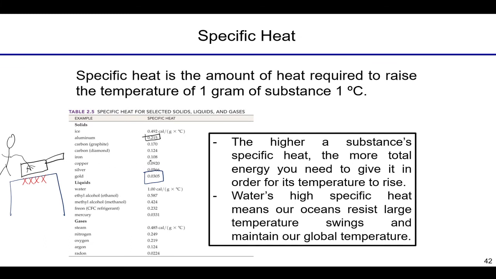These things with really low specific heats. And so it doesn't take much energy from the surface of this stove to change the temperature of this aluminum or copper.